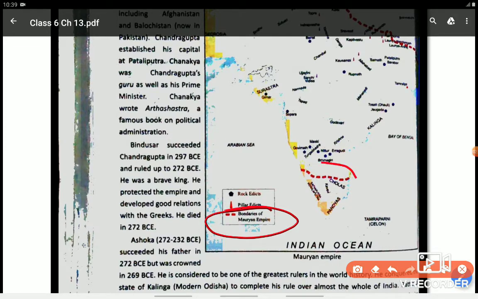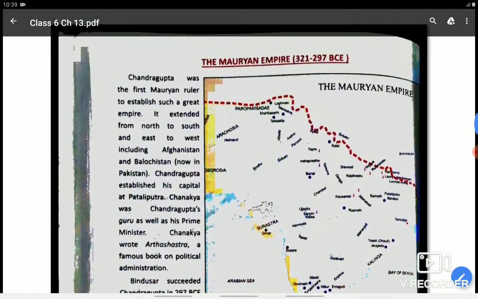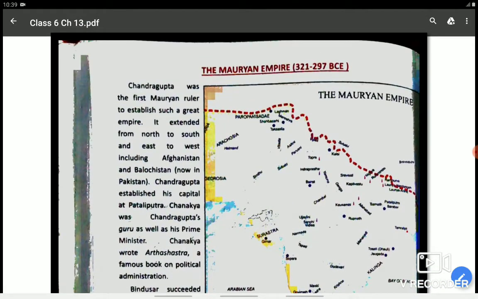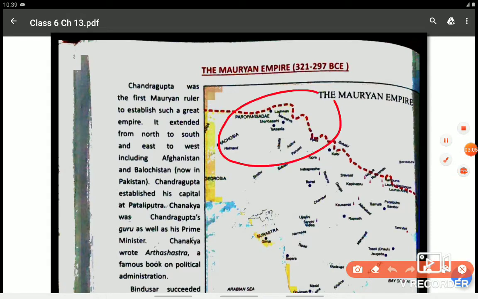So here in the south it was extended up to here. If we talk about north, it was extended up to here, and this is your east direction, and also some west directions were there.